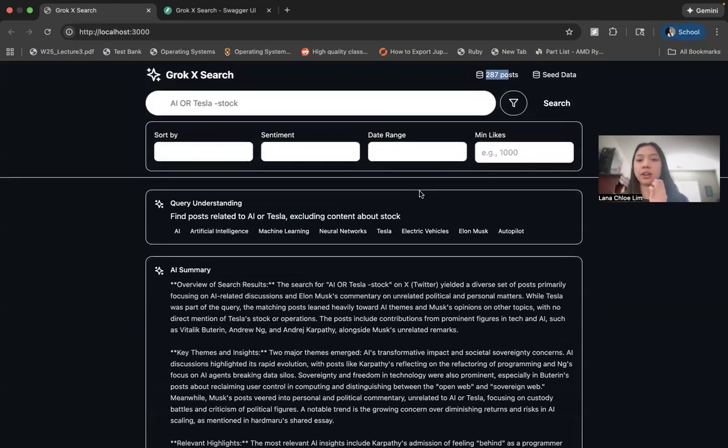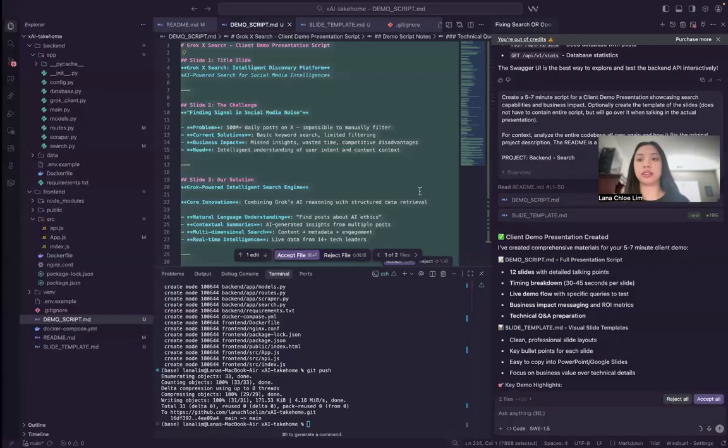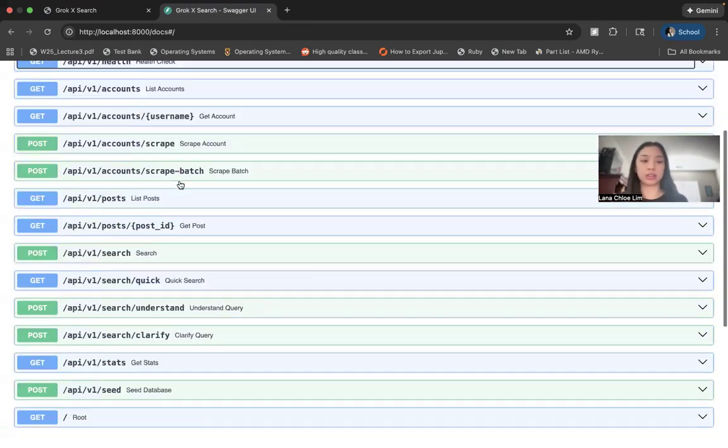And I believe we are ready to move forward to talk a little bit about the tech stack. It's basically just built on modern scalable architecture tools. We used FastAPI and React for the front end, and containerized deployment through Docker images like the project description outlined. The system processes real data from 10 real tech accounts, and it has search and also error handling. You could check the back end from here. So you could do health checks for all of the API calls that we created.